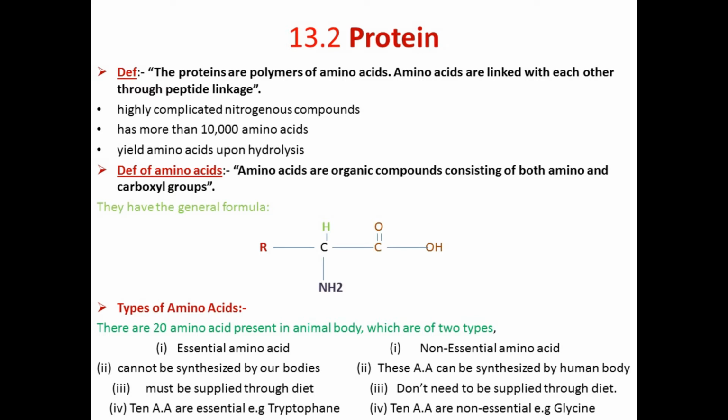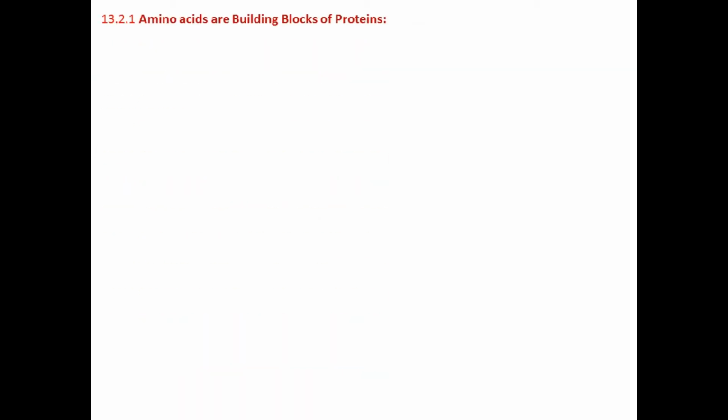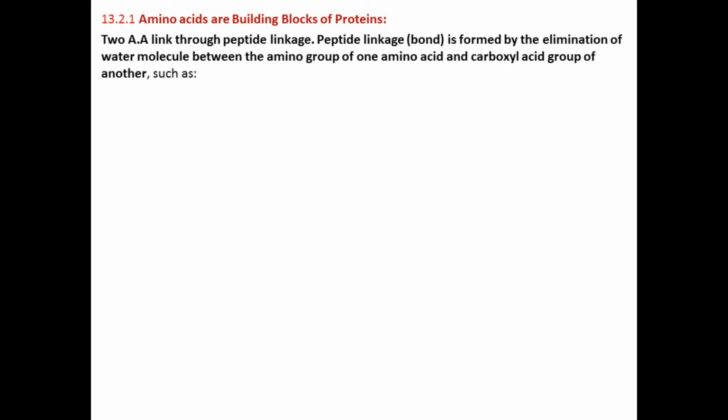10 out of 20 amino acids are essential amino acids. One example of an essential amino acid is tryptophan. The other 10 amino acids are non-essential, and one example of a non-essential amino acid is glycine. Amino acids are building blocks of proteins. So how are the amino acids linked together? Two amino acids are linked through peptide linkage.